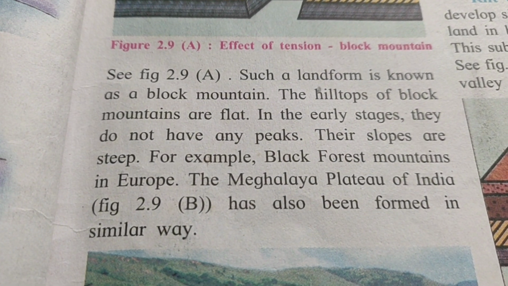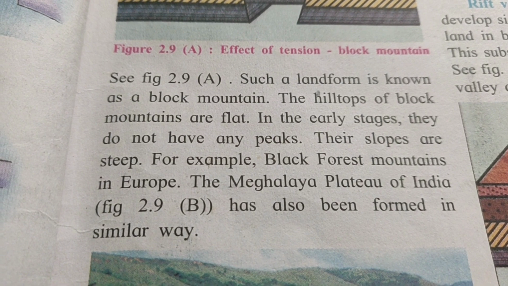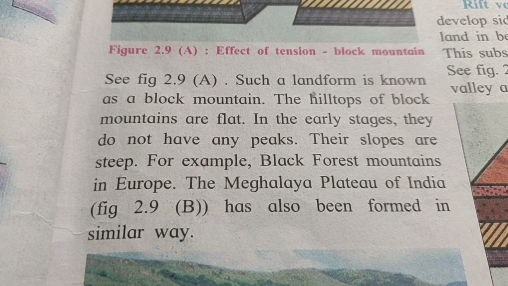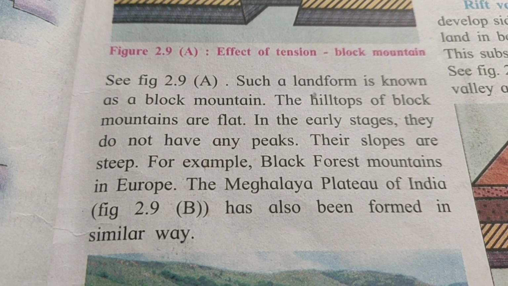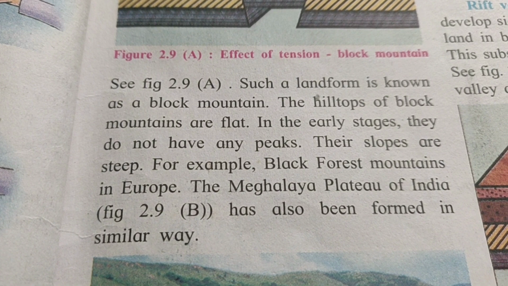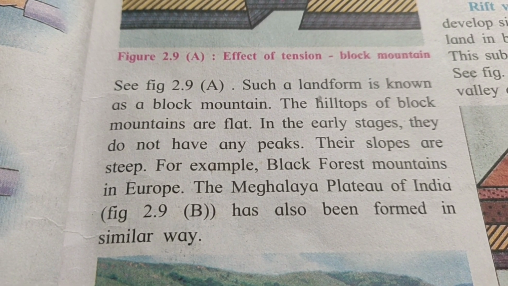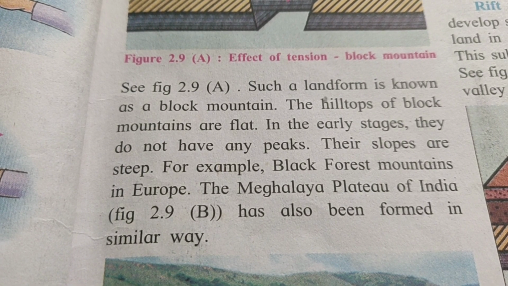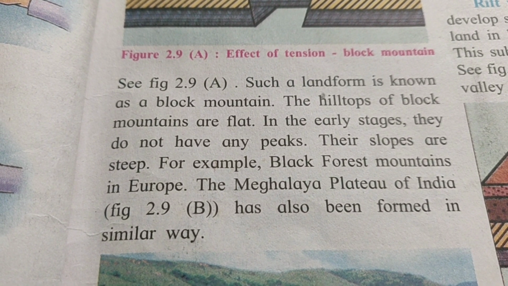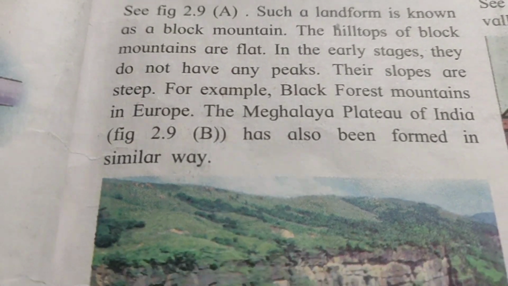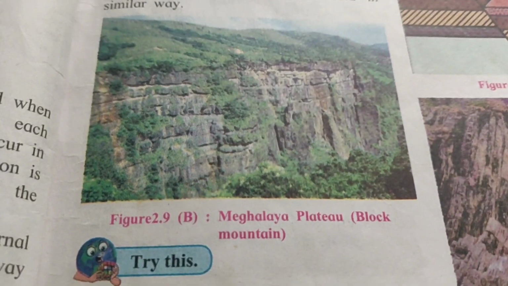Such a landform is known as a block mountain. The hilltops of the block mountains are flat. In the early stages they do not have any peaks. The slopes are steep. For example, the Black Forest Mountain is mentioned here. The Meghalaya Plateau of India has also been formed in a similar way. Here the picture is given.